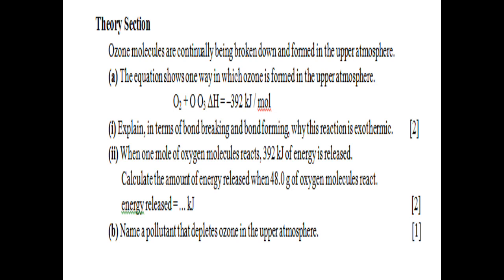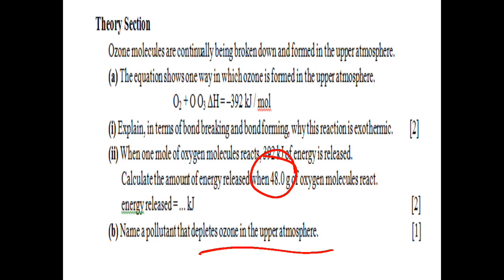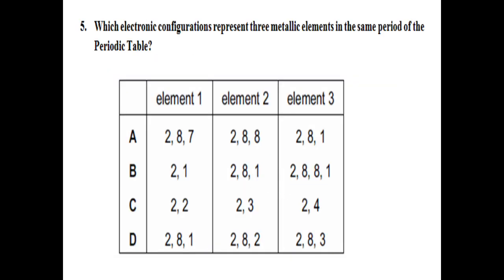So you have to look for, I guess, the number of moles present in 48 grams. So you will be applying the molar ratio. Then the next part is: name a pollutant that depletes ozone in the upper atmosphere. That's very famous and that's used in advertisements also. And there is a very long debate in environmental chemistry which discusses the ban of those chemicals. You have to look for the answer.